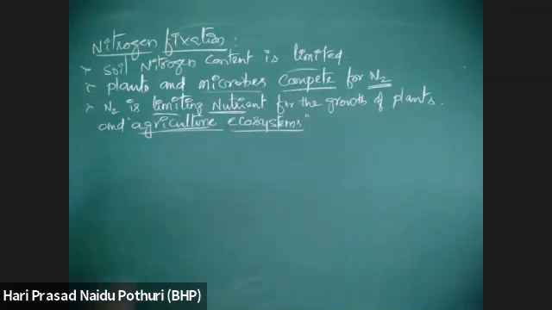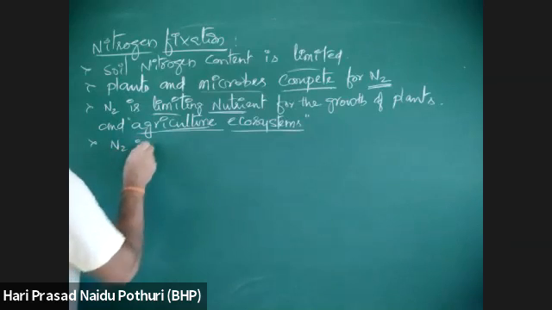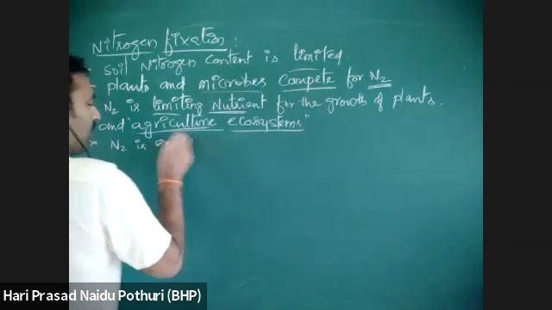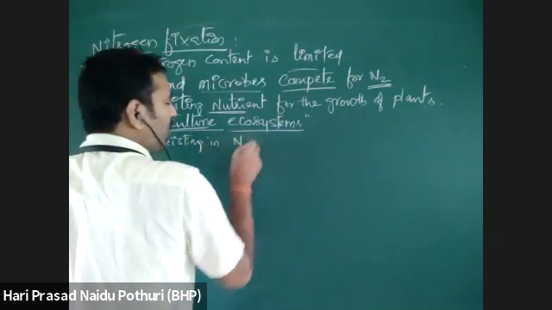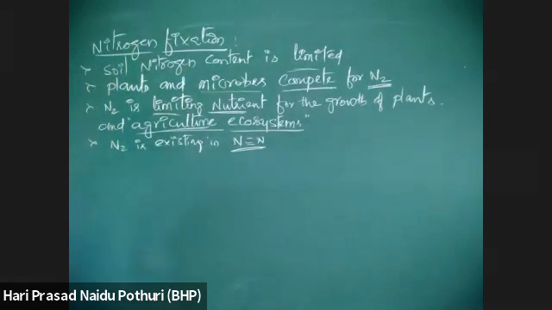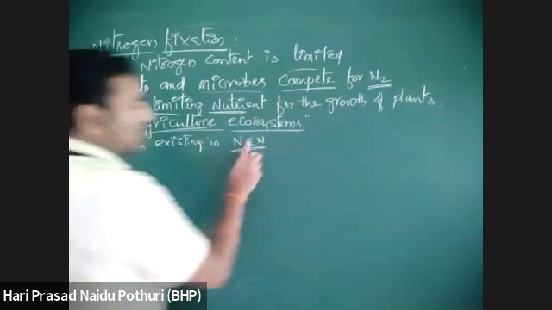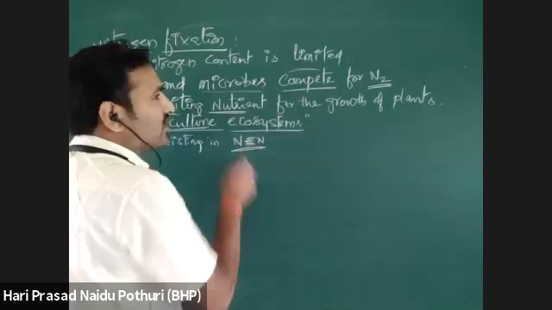Okay, so I already told you nitrogen exists in the atmosphere in molecular form, which is N triple bond N, very strong.